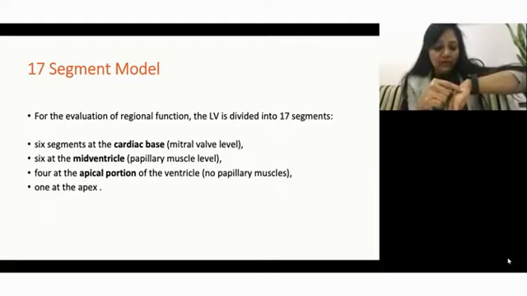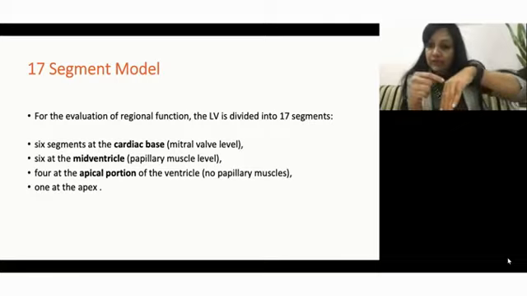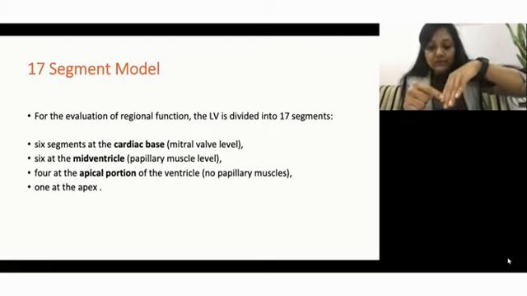Circularly, they have divided the base into 6 areas, again at the mid level into 6 areas, at the apical level into 4 areas, and 1 at the apex. So 6 and 6 becomes 12, 12 plus 4 is 16, and 1 makes 17.